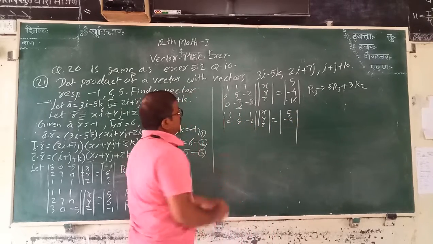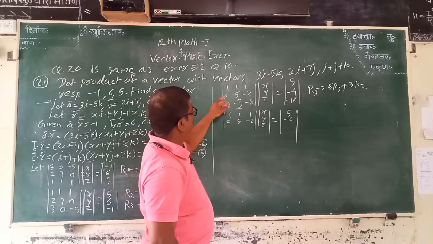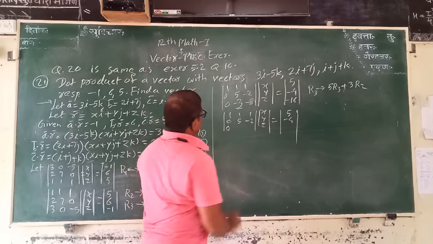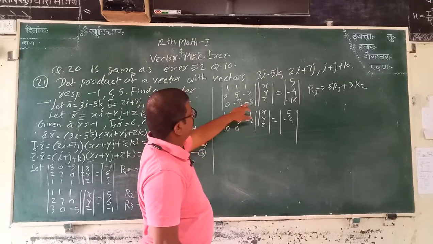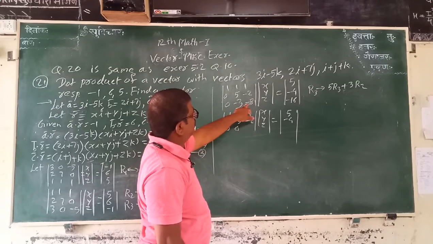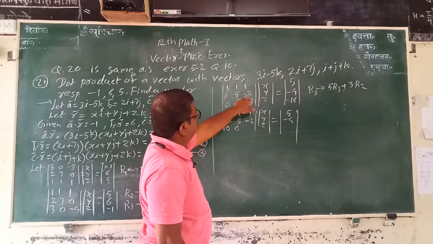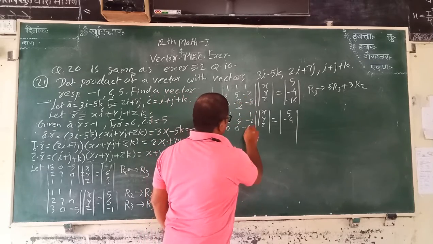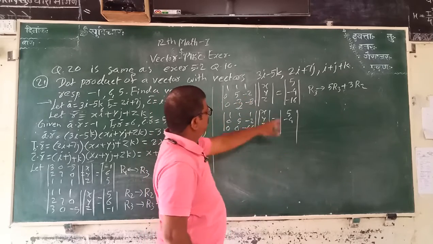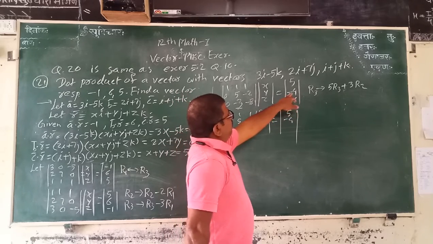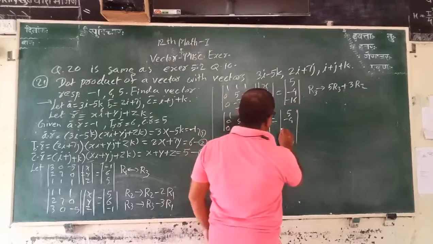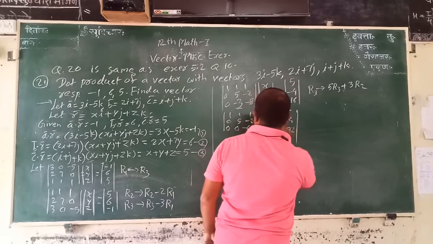Then we change R3. Therefore 0 0 0. Then minus 15 plus 15 is 0. Then 8 into 5 is 40. Minus 40 minus 6, that is minus 46. 16 into 5 is 80, minus 80 minus 12, that is minus 92.